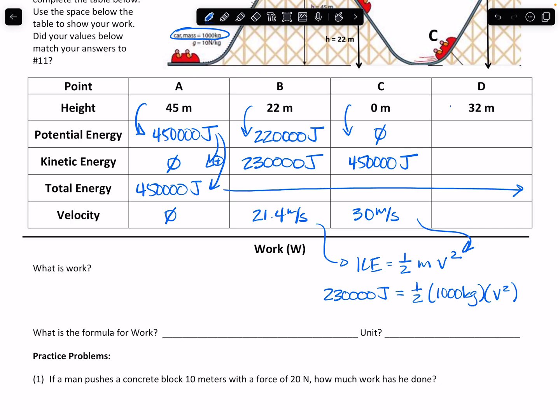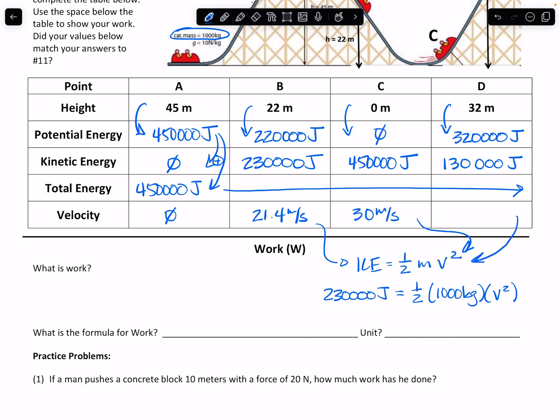All right, for my last one, position D, I'm at 32 meters above the ground. I calculate the potential energy by mass times gravity times height, and I find that I have 320,000 joules of potential energy. But I have 450,000 total, so the difference between those two is the kinetic, which is 130,000 joules of kinetic energy.